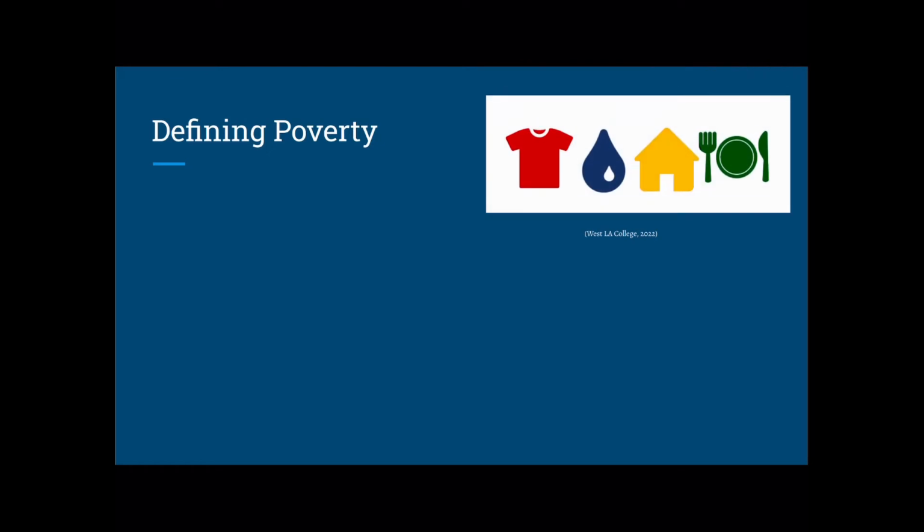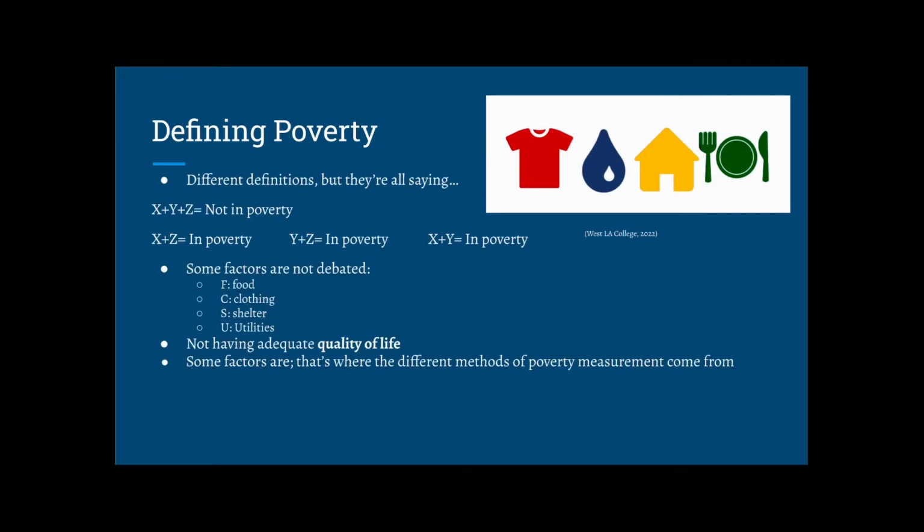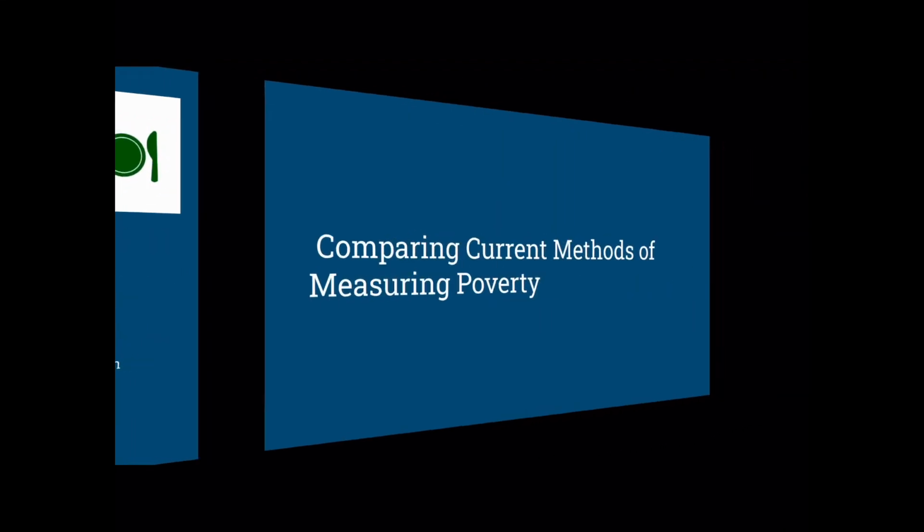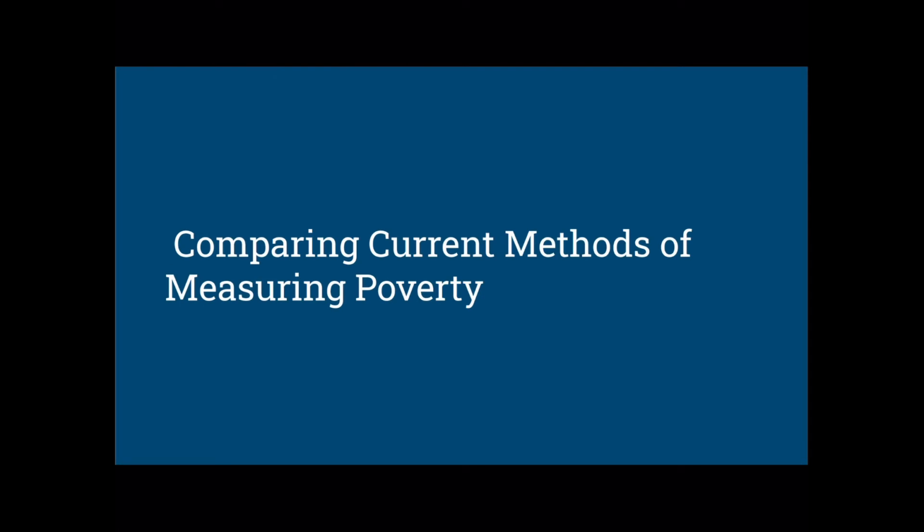While there is debate about which aspects should be considered when defining poverty, each person who attempts to do so is saying the same thing, that if an individual has factors X, Y, and Z, they should not be considered to be in poverty. However, if they are missing one or more of these factors, say they only have X and Y, then they are considered to be in poverty. Some factors that are universally agreed upon include food, shelter, clothing, and utilities, also known as FCSU. Individuals may argue that other factors in addition to FCSU should be considered in the process of poverty measurement. This is where the various poverty measures come into play. Let's compare the current methods of measuring poverty.